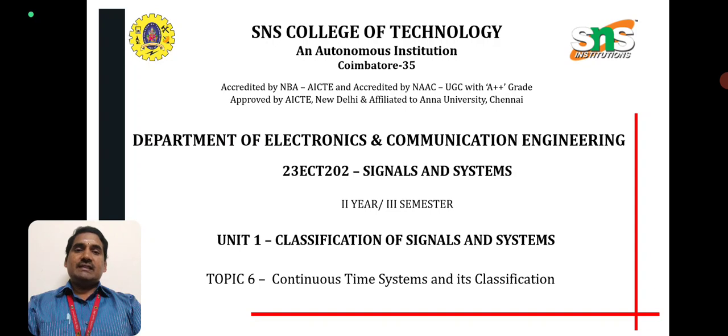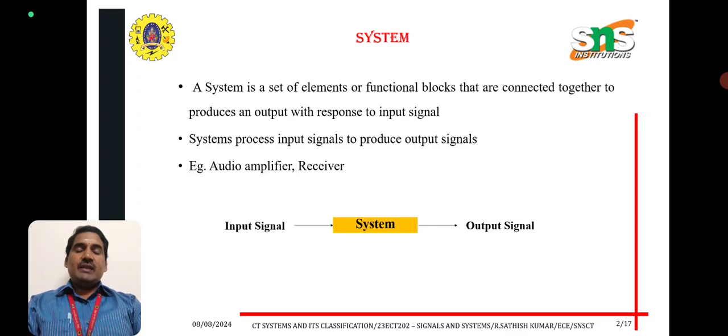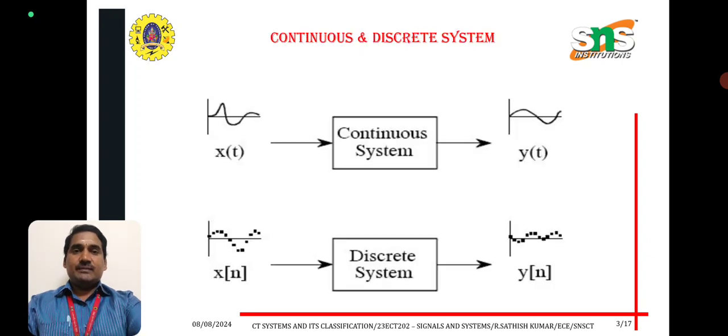Now let us see the video lecture series on continuous time systems and its classification. What is meant by a system? A system is a set of elements or functional blocks that are connected together to produce an output in response to the input signal. A system processes an input signal to produce output signals. Examples: audio amplifier, receiver. When we give the input signal to the system, it produces the output signal.